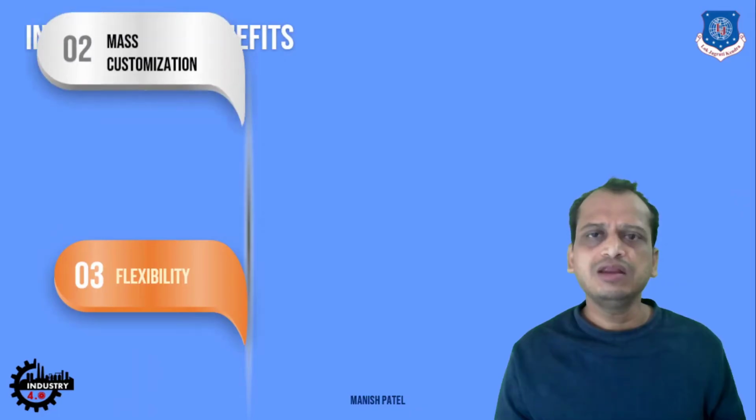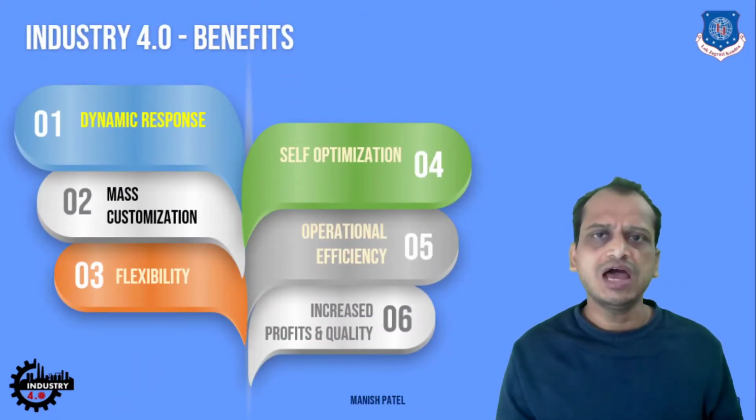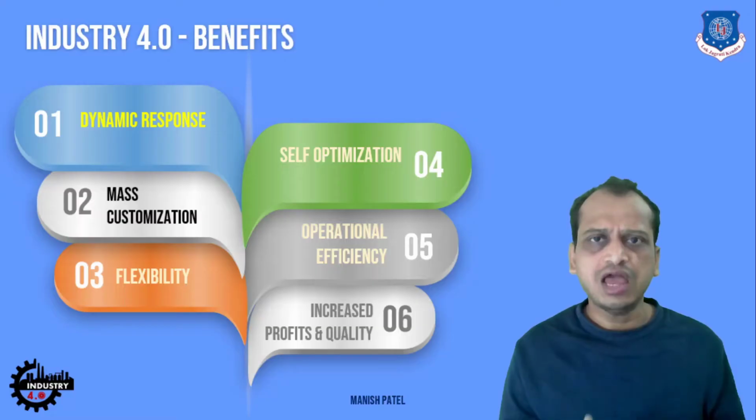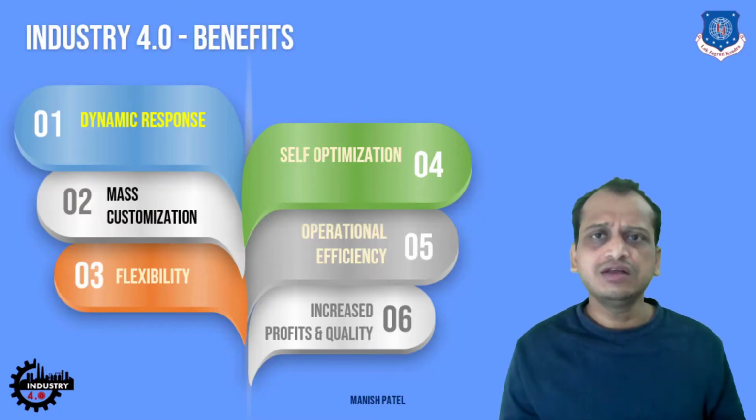Now, if we talk about the benefits, there are huge benefits out of Industry 4.0, starting from a dynamic response to the market and whatever the requirements are. With mass customization, any product you take is going to be customized to whatever your choices are. The flexibility is there for different demand scenarios. You can easily manufacture those products and derive services.